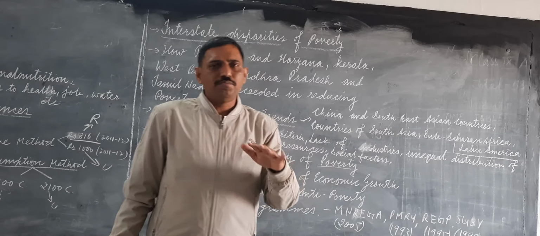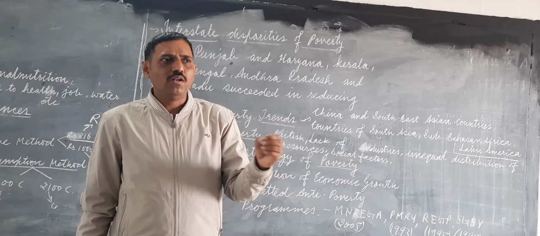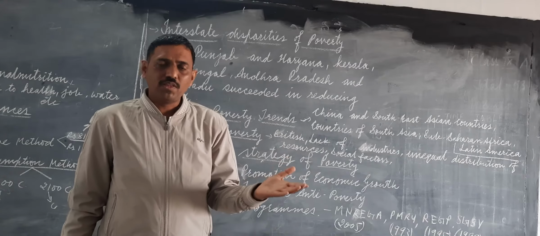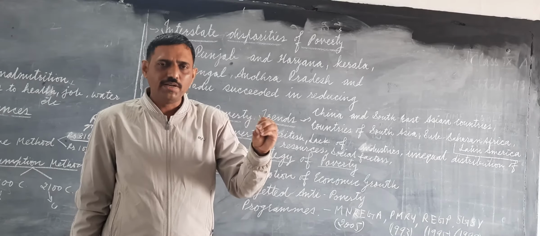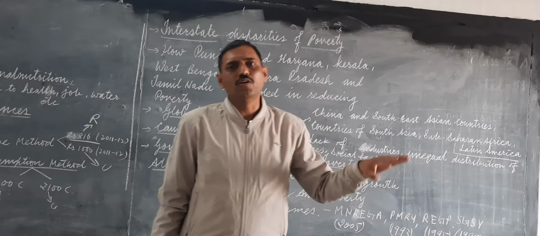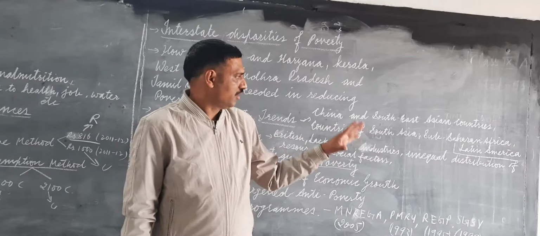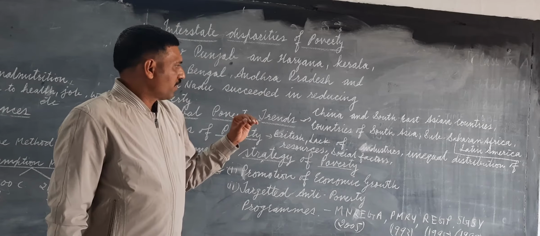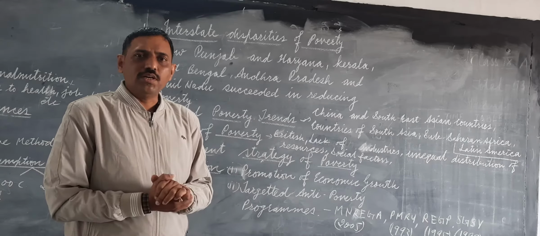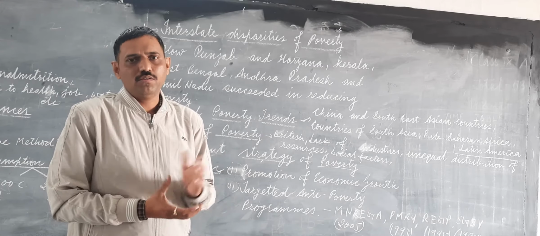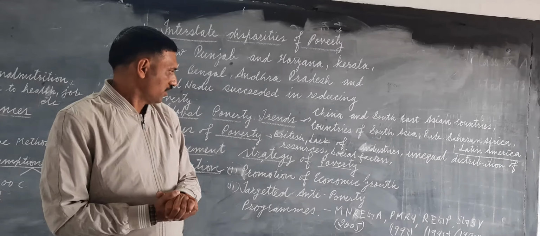Sub-Saharan Africa, till 2011, it was increasing. Now, slightly it has reduced. Latin America, it is nearly constant, neither increasing nor decreasing. Former socialist countries like Russia, where poverty was not there earlier, now poverty is seen in those countries.